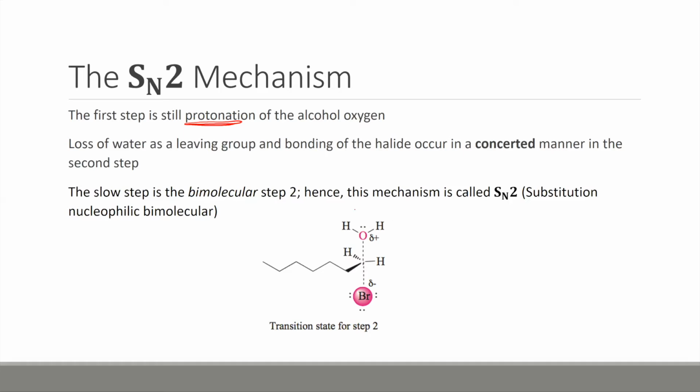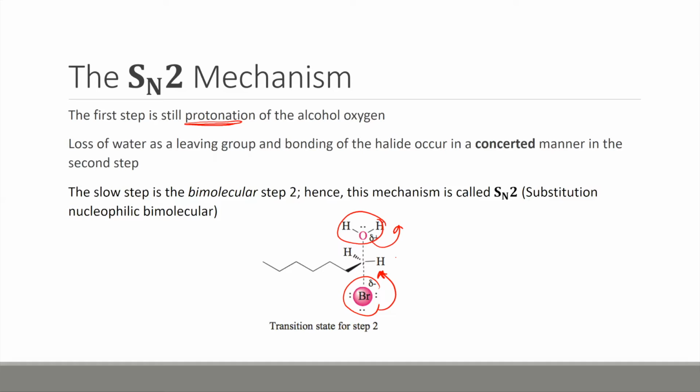Both the water leaves and the bromide enters at the same time. Because this slow step, in which we have the leaving of water and the addition of bromide, has two molecules at the carbocation, it is called a bimolecular step. Thus, this reaction is called substitution nucleophilic bimolecular.